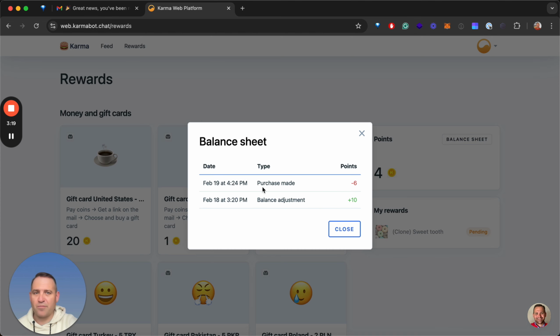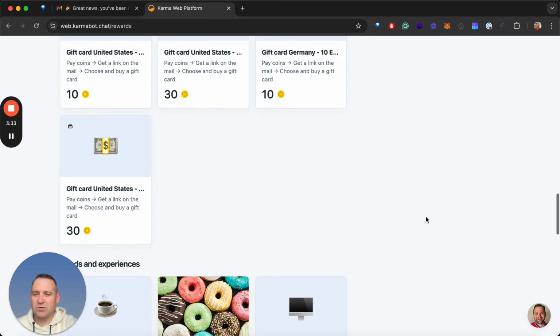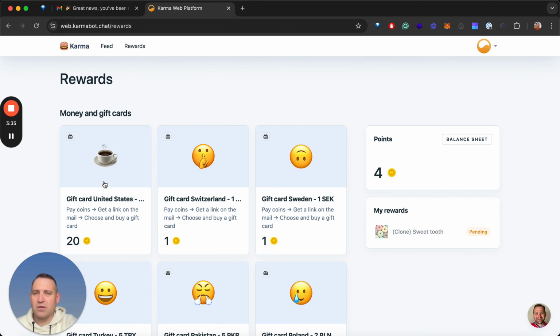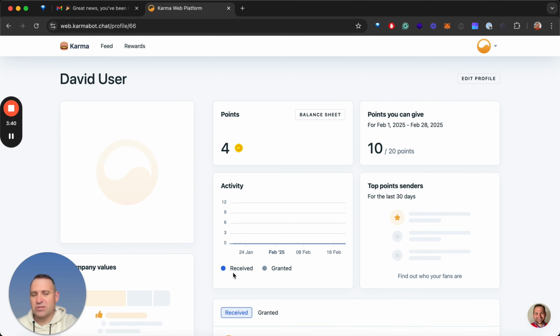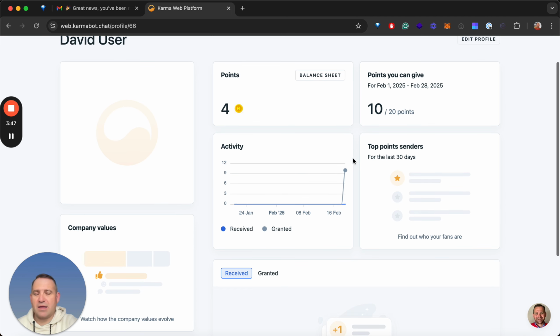You can always check your balance sheet, and you see I've made a purchase. But if your admin doesn't have donuts, they can cancel that reward, and the money will credit back to your account. So those things you can do. If your rewards module is turned on, you can redeem rewards, and then you have a profile. In your profile, you'd be able to see your balance sheet again, the points you can give, and your activity, how many Karmas you gave.